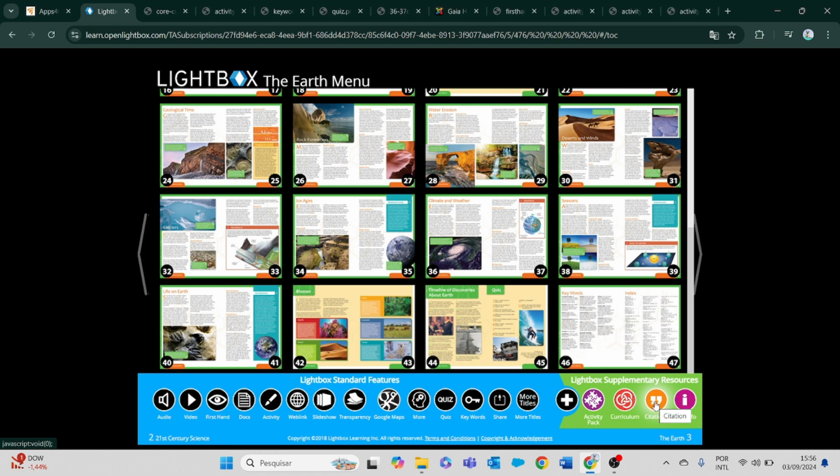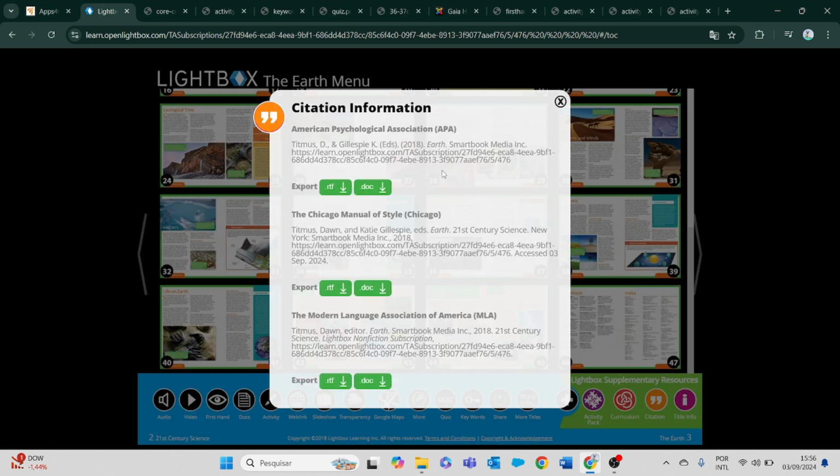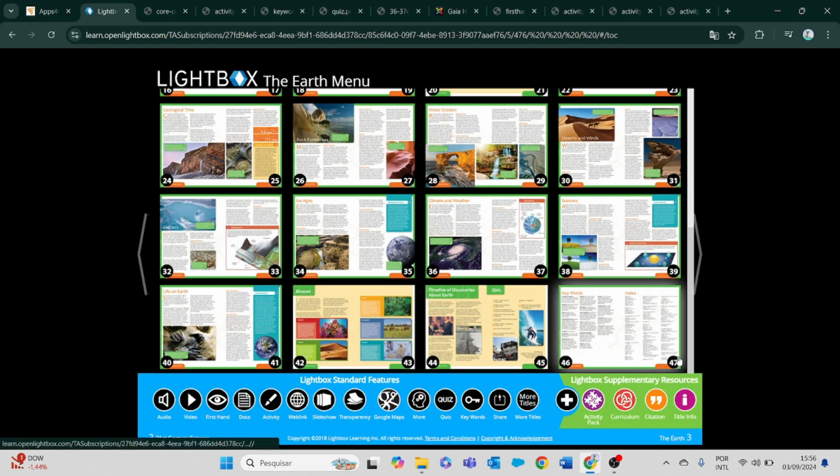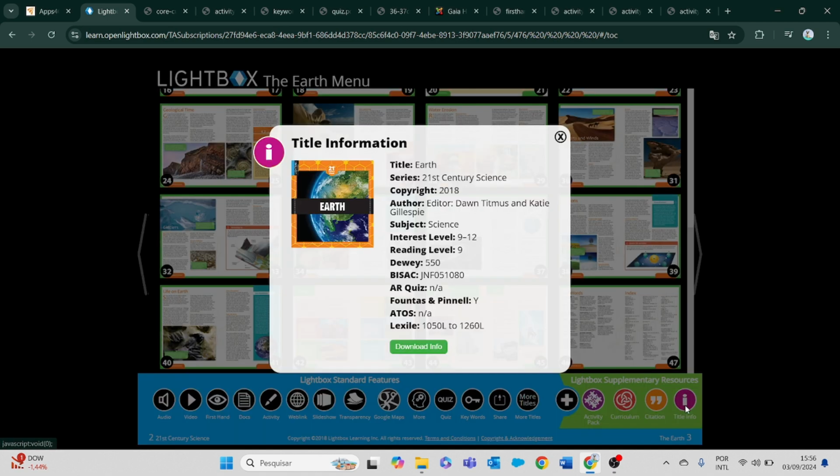If you're using this book for research, you can come to Citation and find the formats that you prefer. So we have APA, Chicago Manual of Style, and MLA. For title information, you can come to Title Information and find everything here.